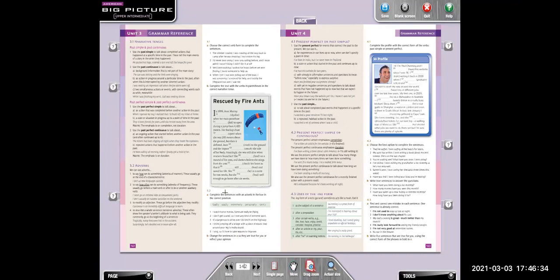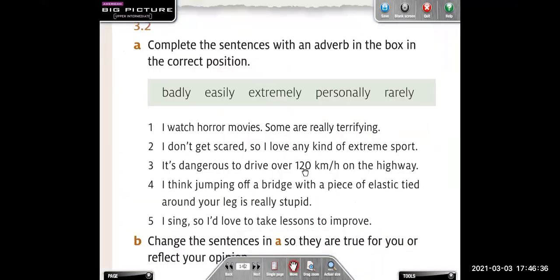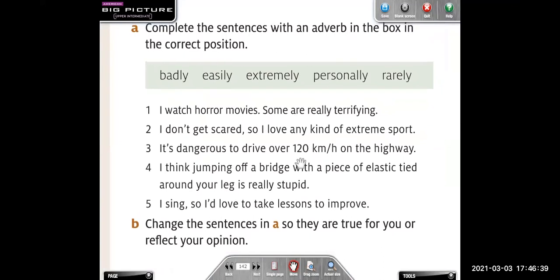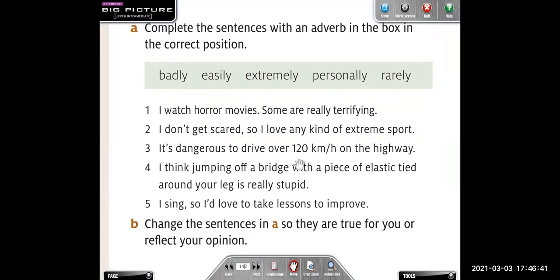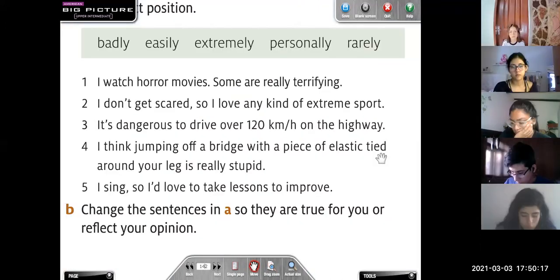142, here we have an exercise. 3.2, complete the sentences with an adverb in the box and in the correct position. Okay, so I'm going to give you some minutes so you can do this and then we are going to check. Bruno?